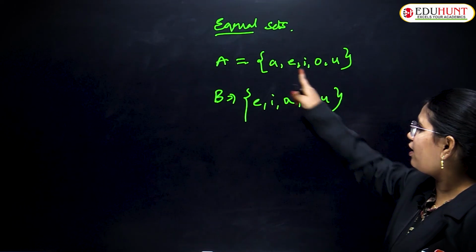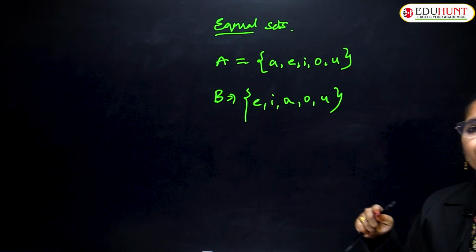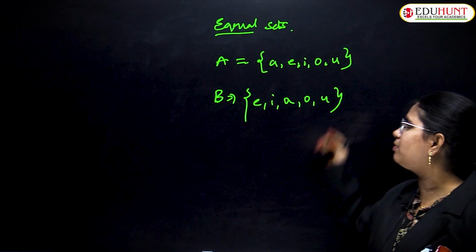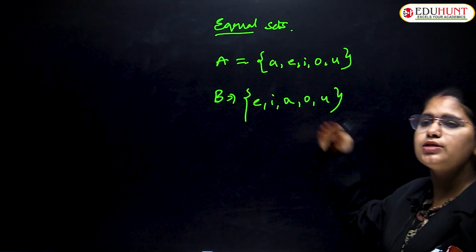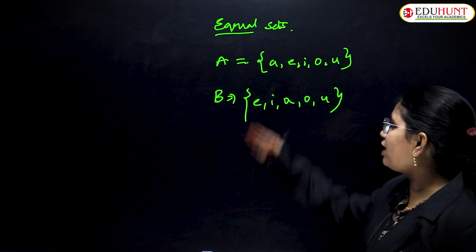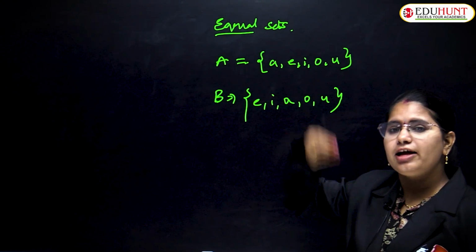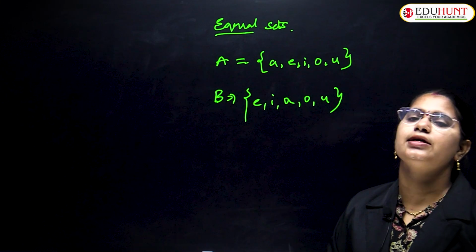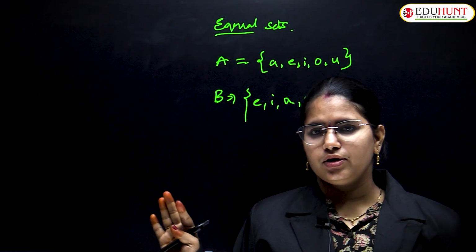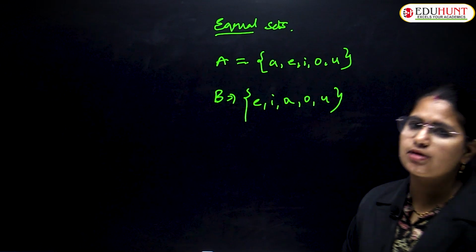In A you have the same number of elements, and in B also you have the same number of elements. So the elements existing in sets A and B must be equal. Then you can define that as an equal set.